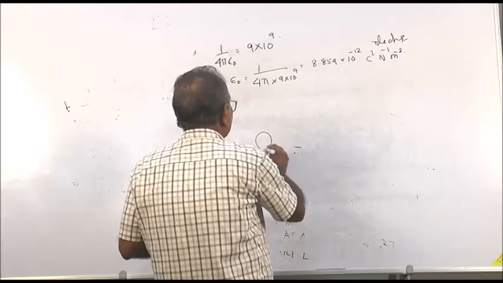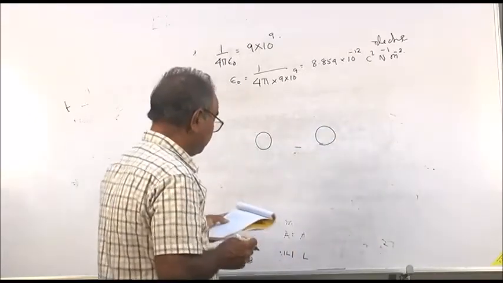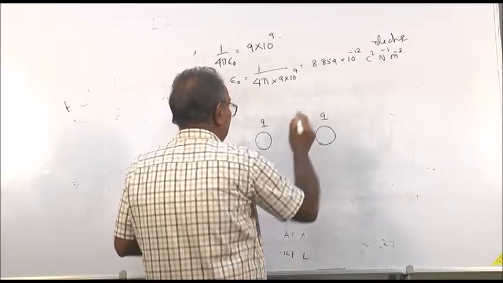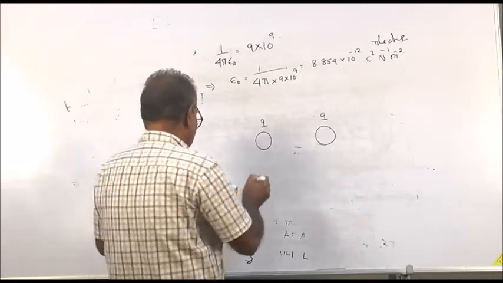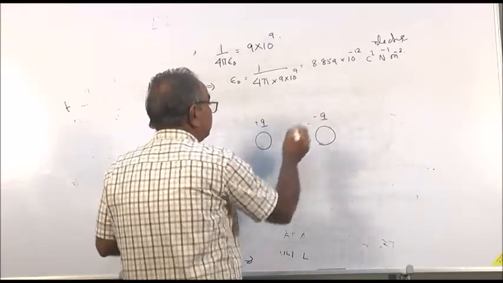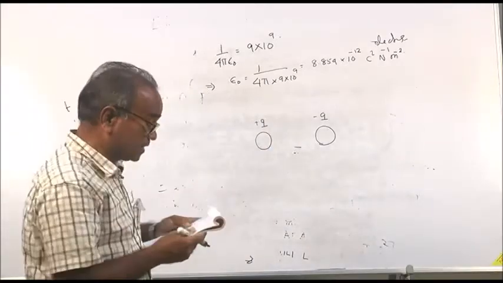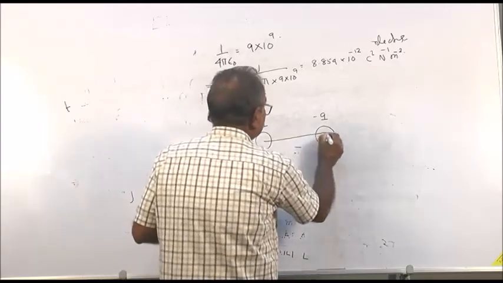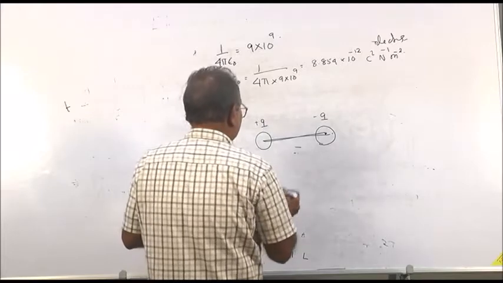There are two equal and opposite charges. Suppose this charge is Q, this is also Q. Equal and opposite, this is plus and this is minus, but the magnitudes of the two charges are the same, and they are placed at a distance of 2 centimeter apart.